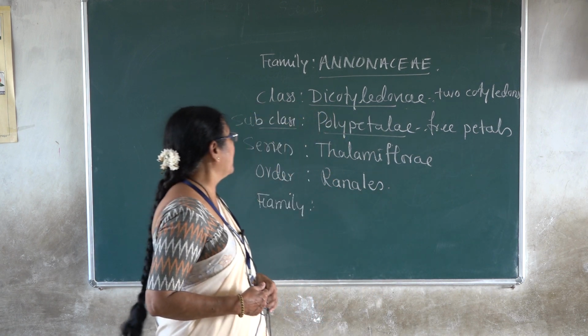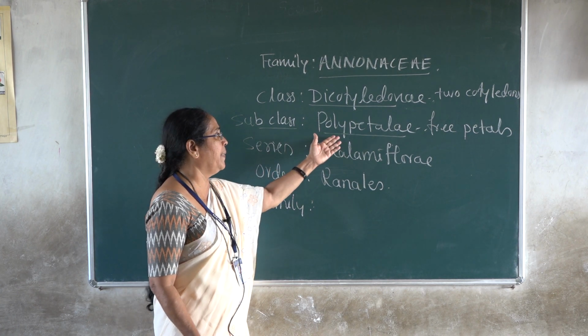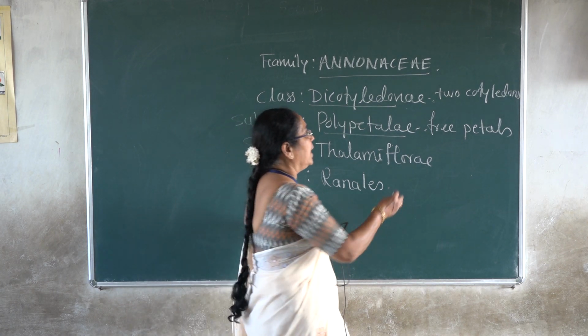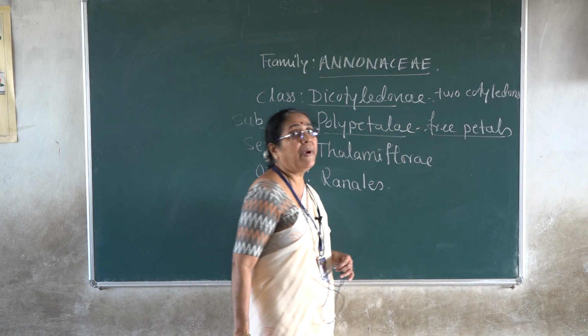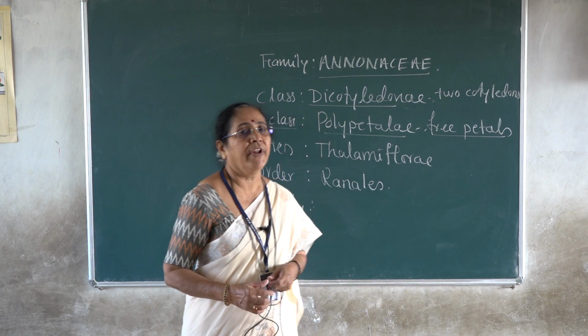It belongs to subclass Polypetalae. All plants which fall under this subclass are characterized by a polypetalous corolla, represented by petals which are all free in nature.